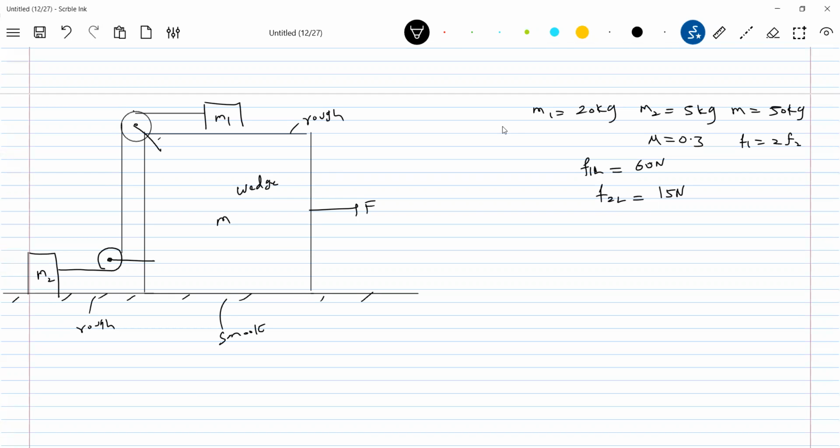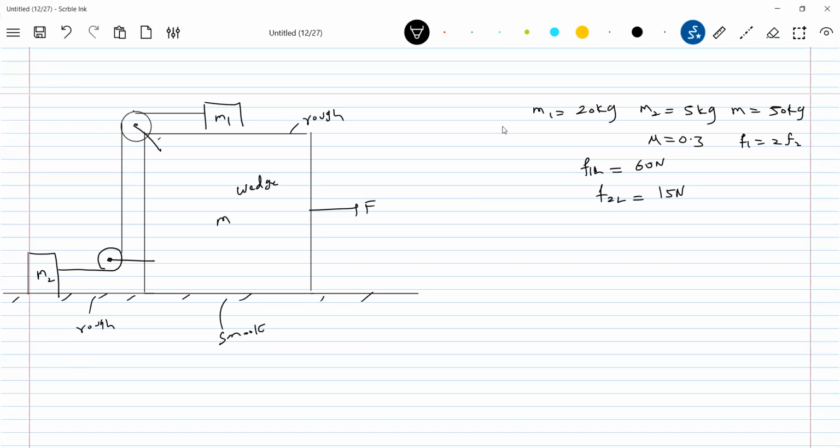So what is the friction between M1 and the wedge? It should be static. And here for M2, I'll go for the limiting. Now you can ask, sir, on what basis are you writing F2 as limiting? I think that is what we have to verify. When F1 equals F2 is asked, at that particular situation, is F2 limiting or not? That has to be cross-checked once.